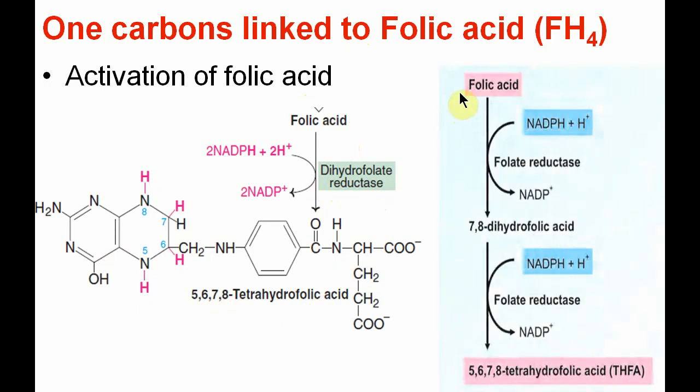In this reaction, the first reduction of folic acid will give rise to hydrogens at positions 7 and 8, that is 7,8 dihydrofolic acid. Further reduction will give rise to 2 hydrogens at the 5th and 6th positions. So a total of 4 hydrogens are added, giving 5,6,7,8 tetrahydrofolic acid. This is the active form of folic acid, which acts as an important 1 carbon compound carrier.